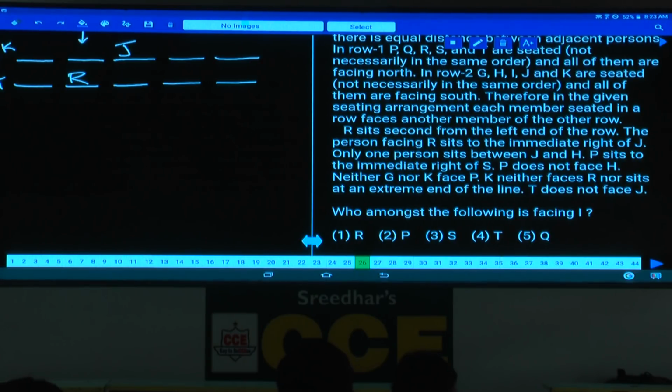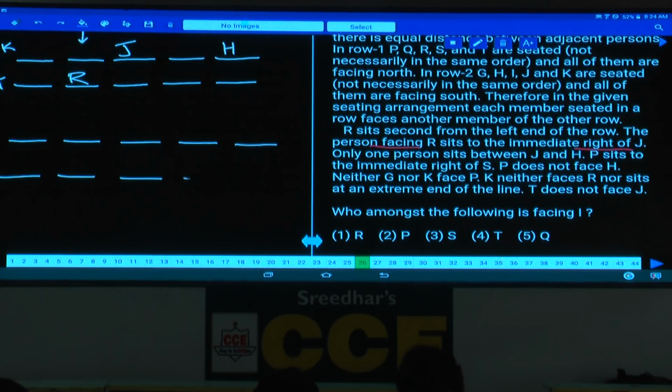Then R sits second from the left hand of the row, and the person facing R sits to the immediate right of J. Only one person between J and H. As only one person between J and H, H can be either here or H can be here. How many possibilities? Now there is a possibility for the second case as well, isn't it? Whenever there is a possibility for a second case, then only we should start working on the second case. Then J and H, only one person between J and H.